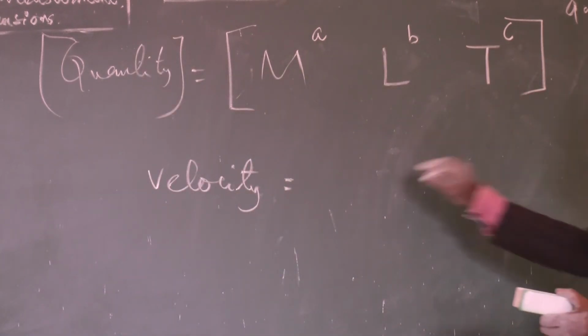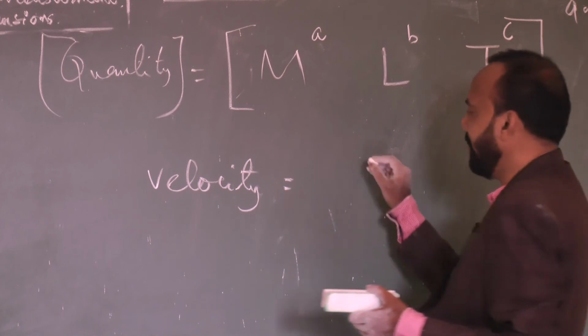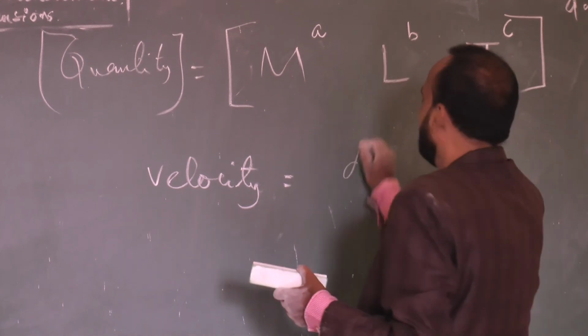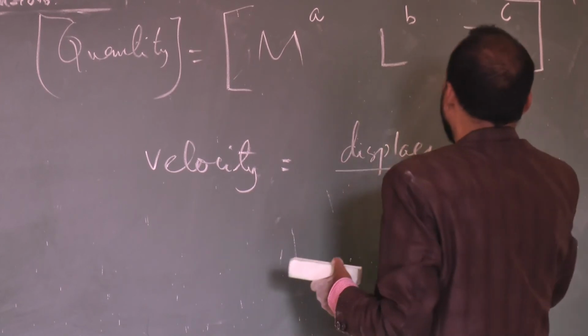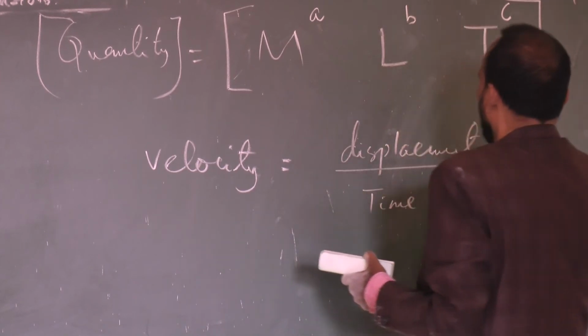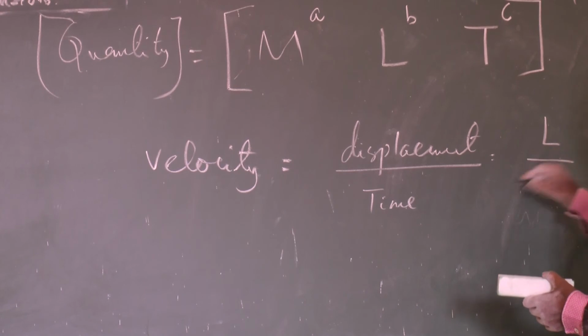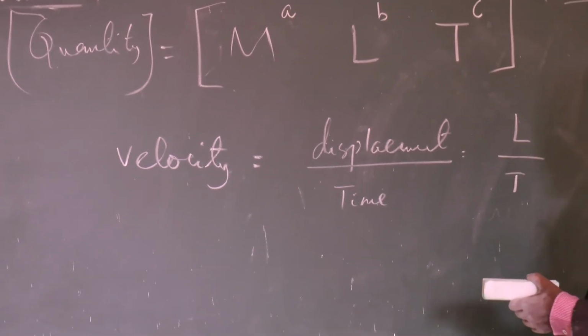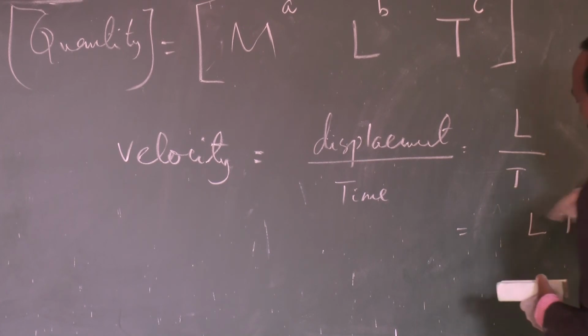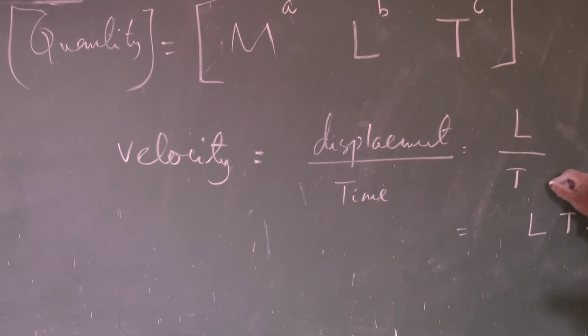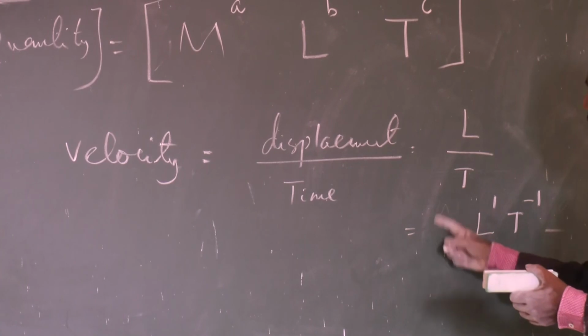Okay. Velocity, what is the formula? Previously I have written it is displacement upon time. Displacement symbol I can write L, time symbol I can write T. So what will I get? This is L, T goes to the numerator, so it will be minus 1. Now L power is equal to 1. Here no mass is there.